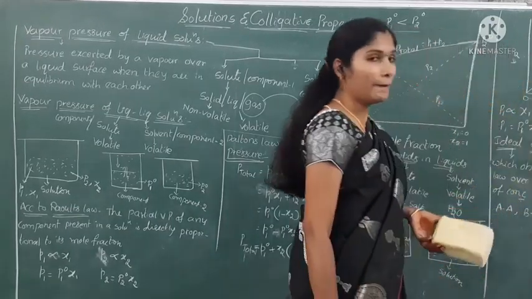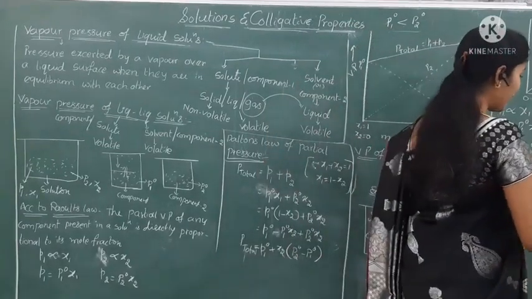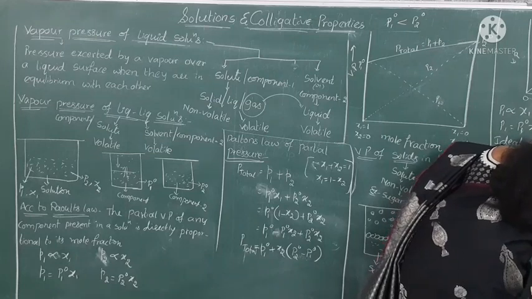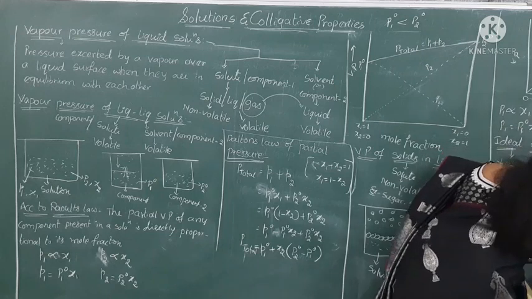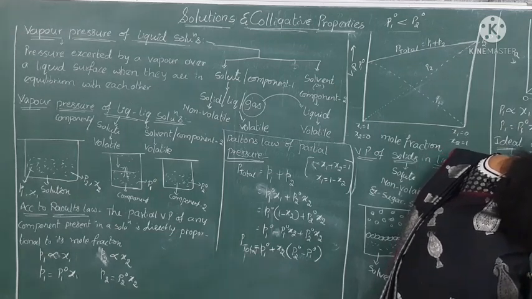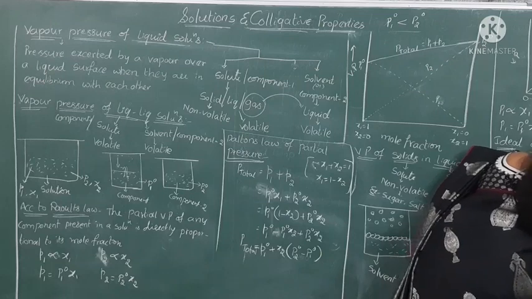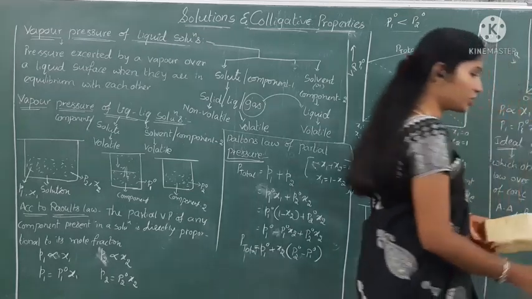If the interactions of AA or BB are less than the interactions of AB, they show the negative deviation.